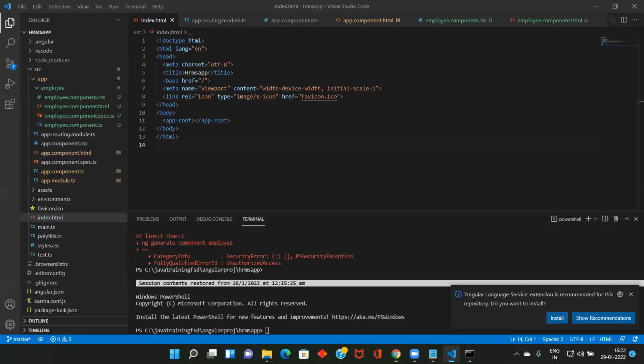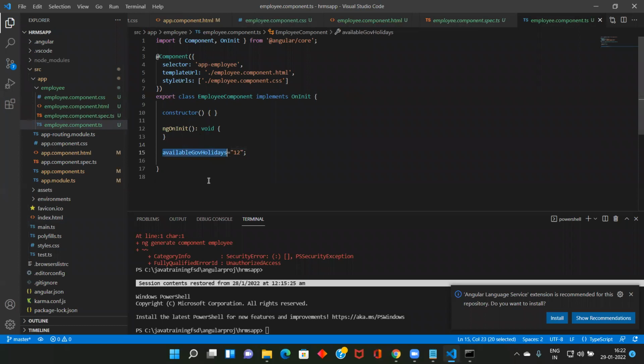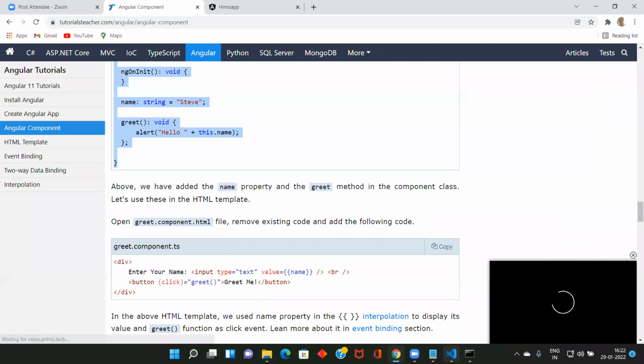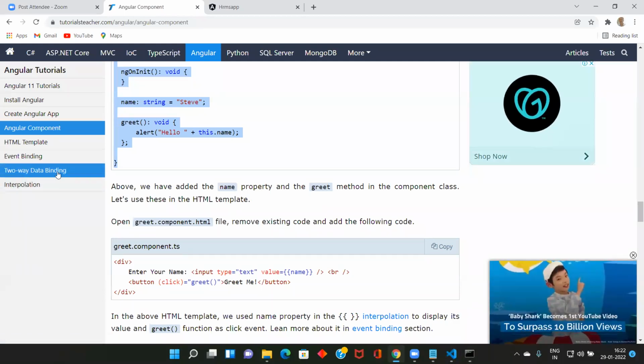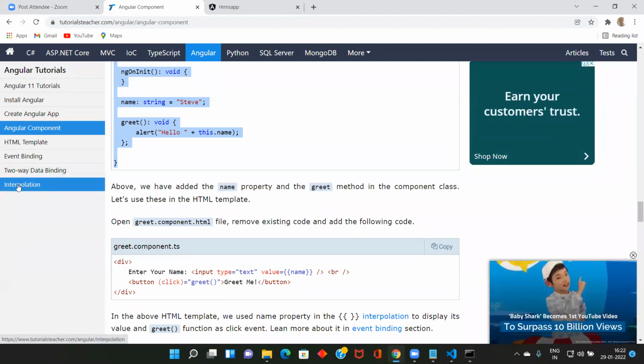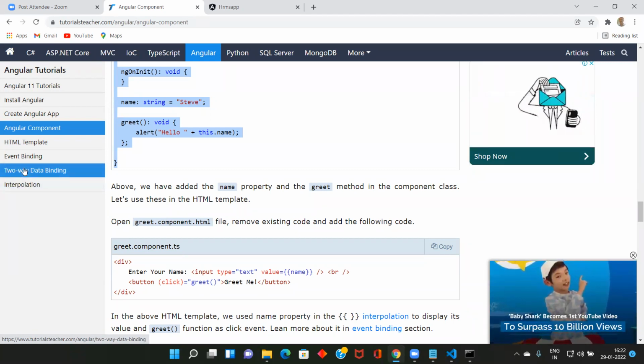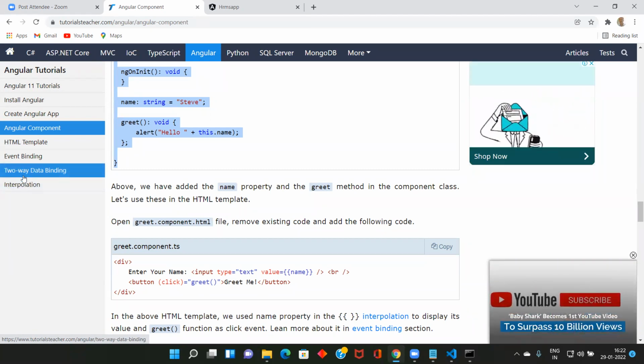Yesterday we also had the employee component. See here, I declared one variable. What is the variable name? Available government holiday, 12. Now from this HTML I can read this. How to read? Either you can use interpolation or data binding. Two-way data binding, or you can use interpolation. Interpolation is one-way, whereas this is two-way. You will understand the first one.